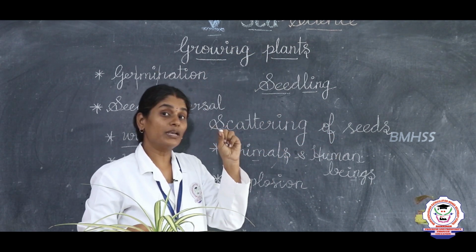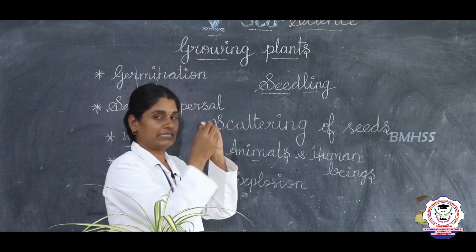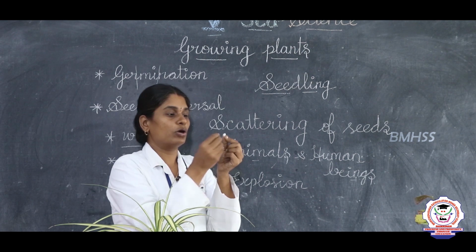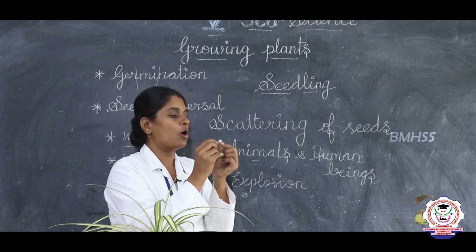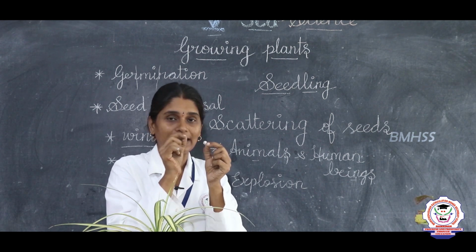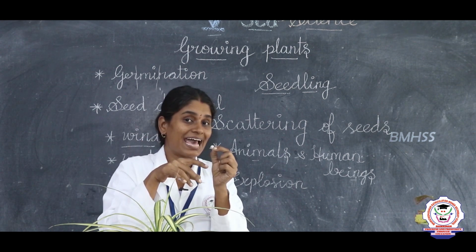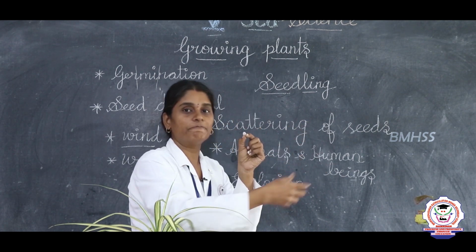Examples of wind dispersal are the cotton seed. This is a cotton seed. The cotton seed has hair-like structures on the top of the seed. Because of this hair-like structure, it is dispersed by wind.